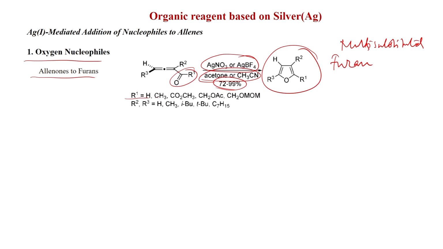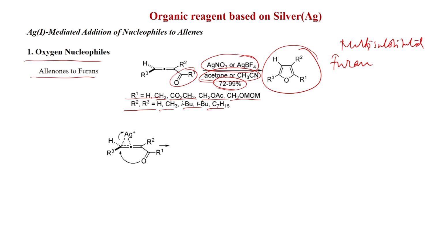Here R1 can be hydrogen, which means aldehyde, CH3 means ketone, CO2CH3, CH2OSC, CH2O-MOM. R2, R3 can be hydrogen, CH3, isobutyl, tert-butyl. So different groups are possible, this is a very general method and you can get this furan.